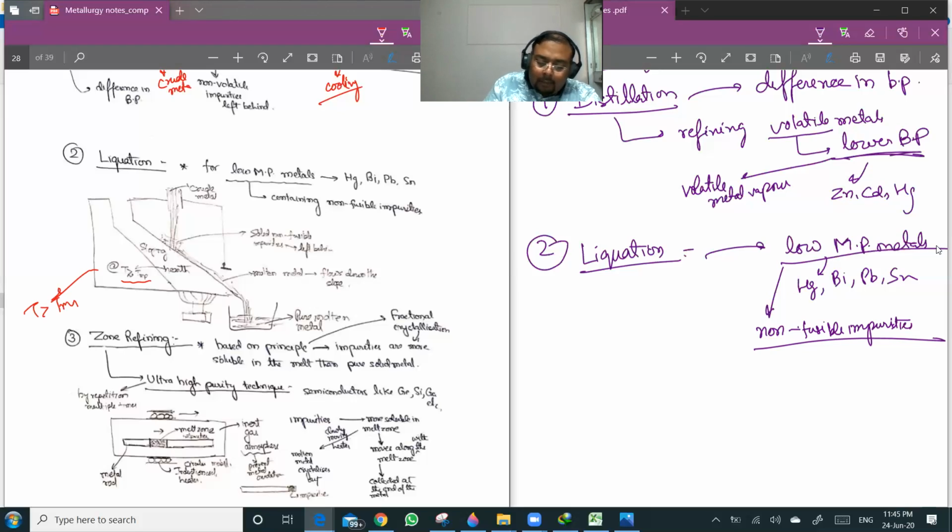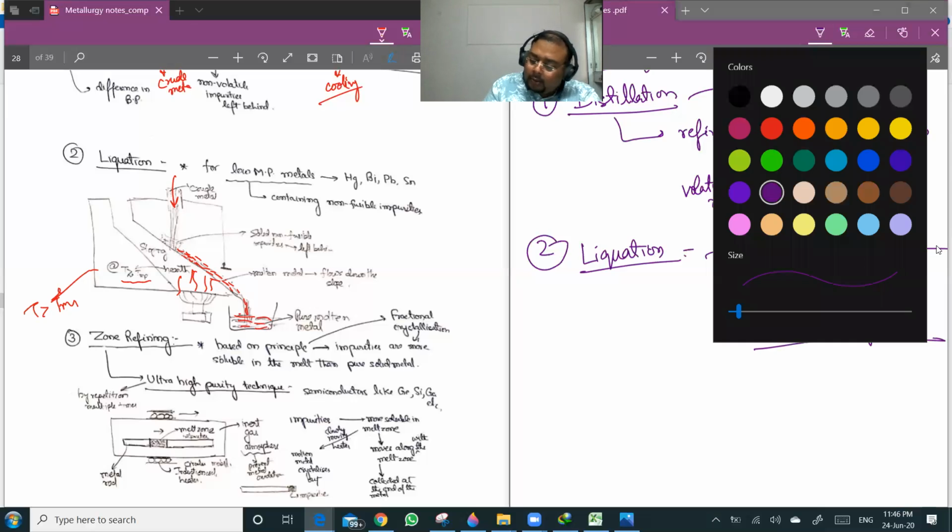We provide heat here, and we pour down the crude metal, which also contains solid impurities. Since the hearth is maintained at a temperature more than the melting point of the metal, the metal will start flowing, flowing like this, and you collect it here.